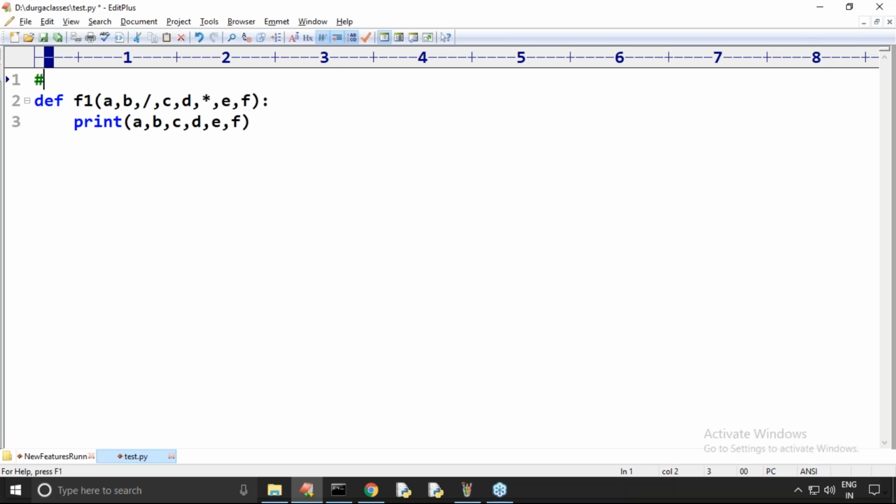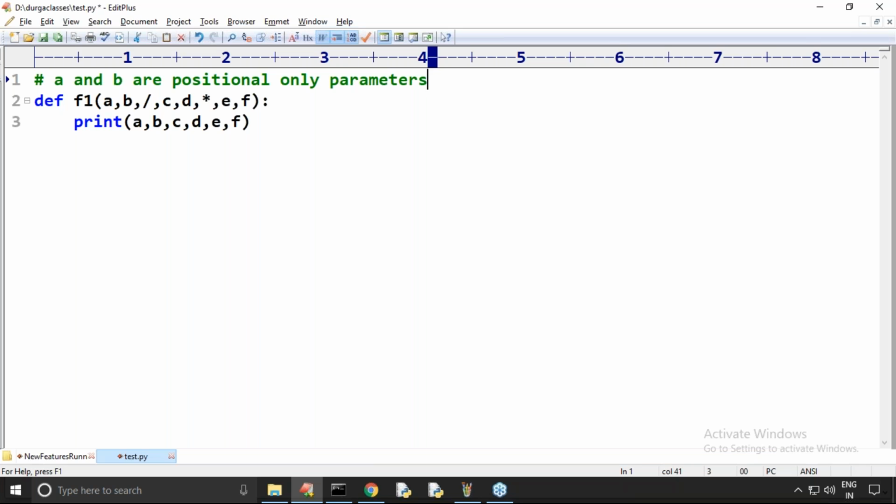In this example, for a and b, should we pass keyword only or positional only? A and B are positional only parameters. Remember this one. Compulsorily we should pass the values by position only.